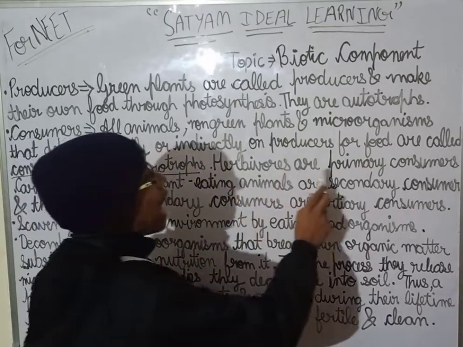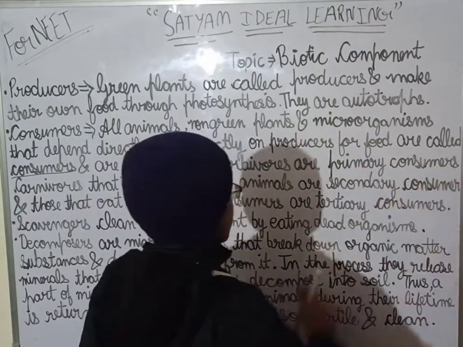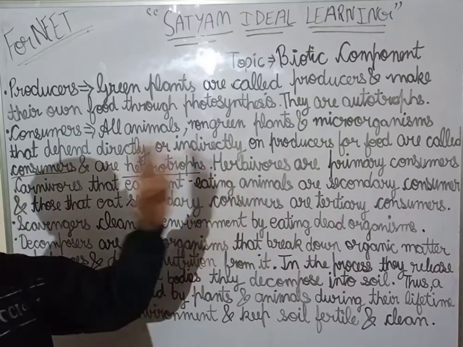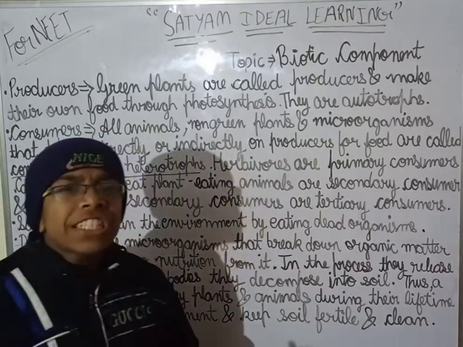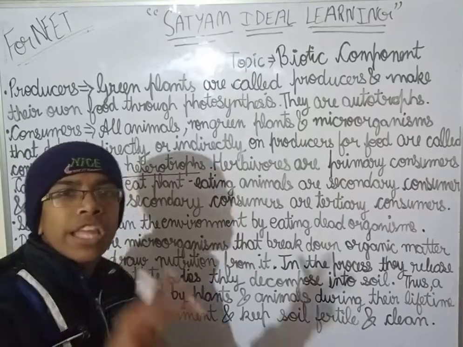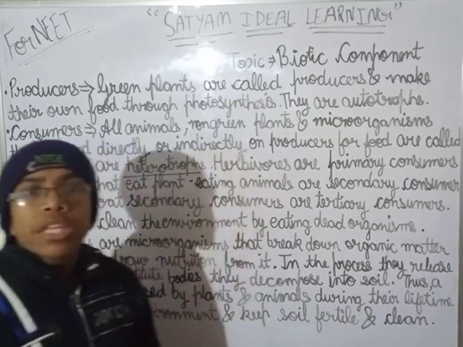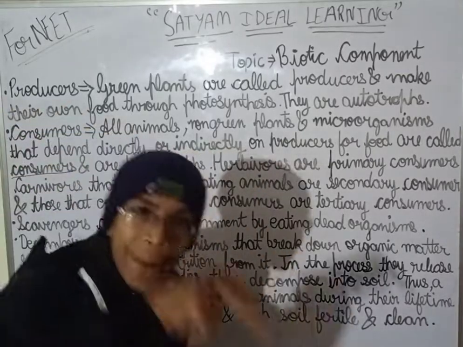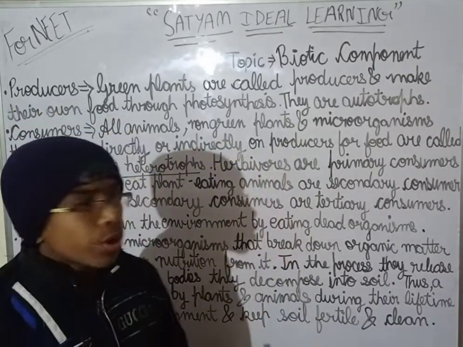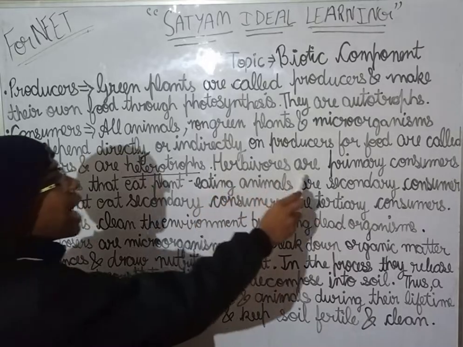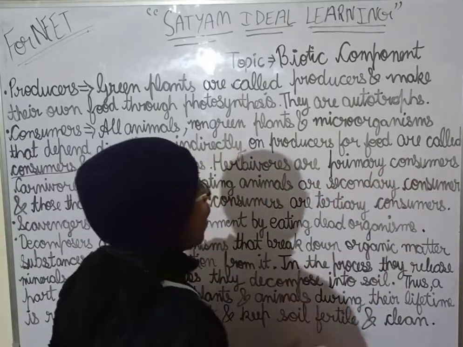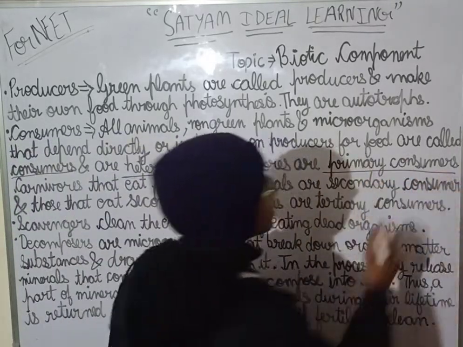So herbivores are primary consumers. Herbivores are those organisms which depend directly on plants for food. Okay, so herbivores are primary consumers. Now, why are they primary consumers?